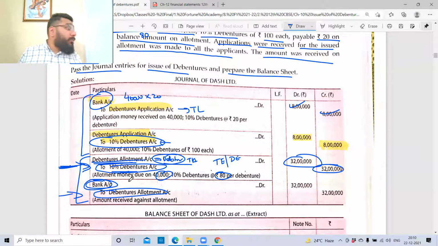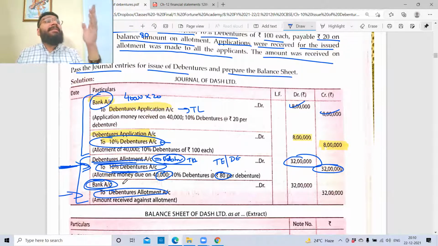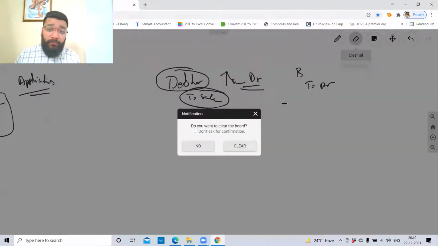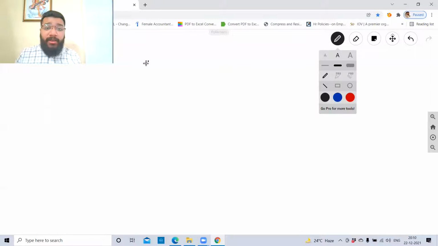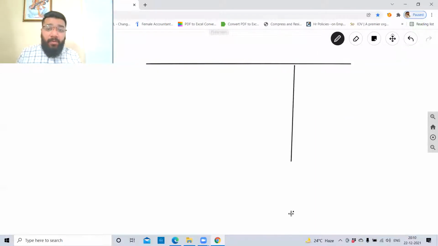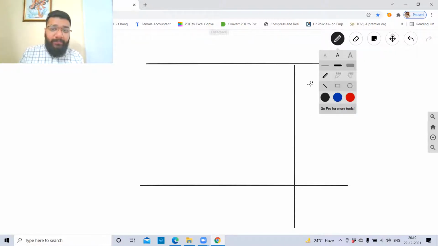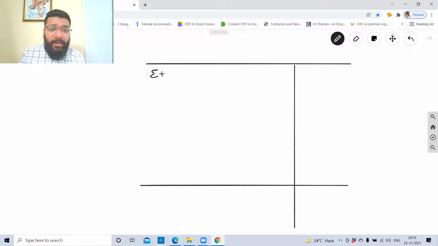Now we're not done with this question. What is the next requirement of this question? To prepare the balance sheet. Wonderful. Vertical balance sheet. Now my question goes to all of you. In the vertical balance sheet, please tell me, what are the two broad classifications? Equity and liabilities, and assets. Equity and liabilities, then assets. Under equity and liabilities, how many main headings?